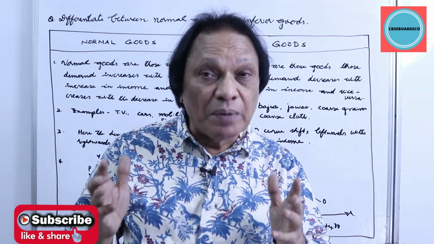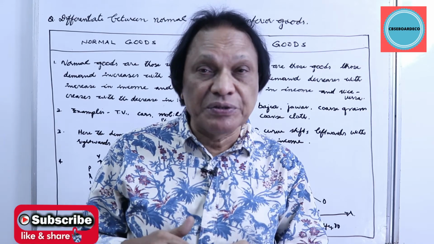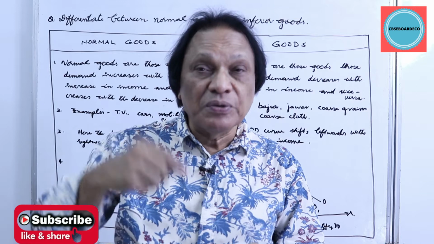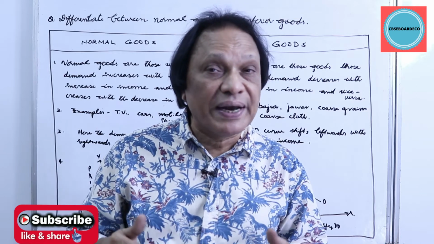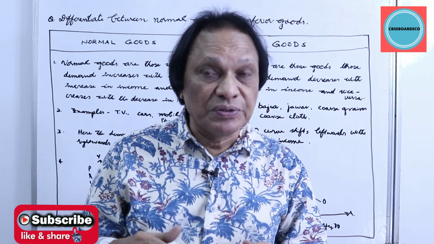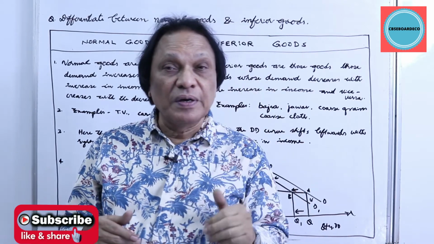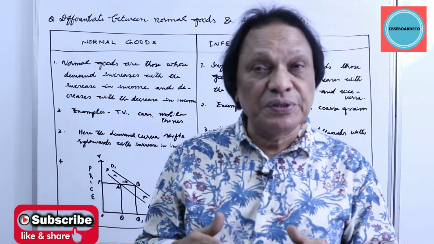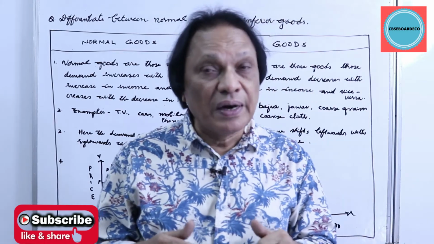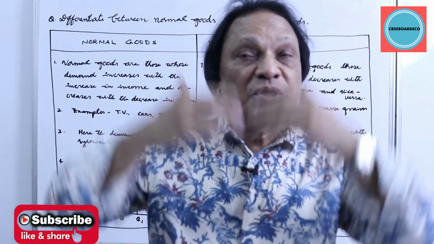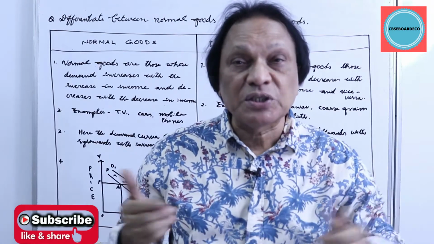Differentiate between normal goods and inferior goods. Normal goods are also called luxury goods or superior goods. And inferior goods have better substitutes for them. That's normal goods.